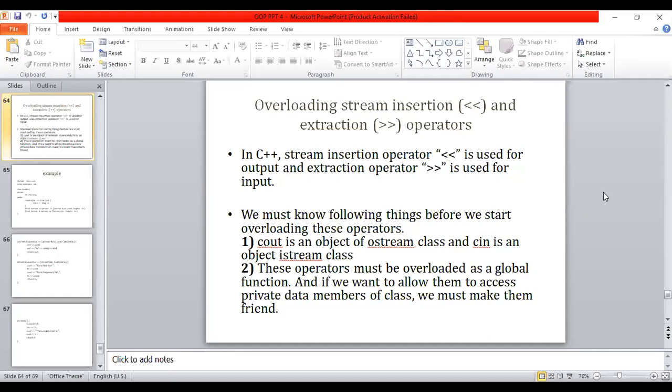So why is it expected as a global function? Because generally these operators, which you need to overload, are included as a part of some class. You cannot get direct access to this. We need to make these a friend function, or a friend of the class, and then we can get access to it, or we can overload. Later we can give some alternative meaning, because the meaning of this has already been defined. We just need to give some alternative meaning for it.